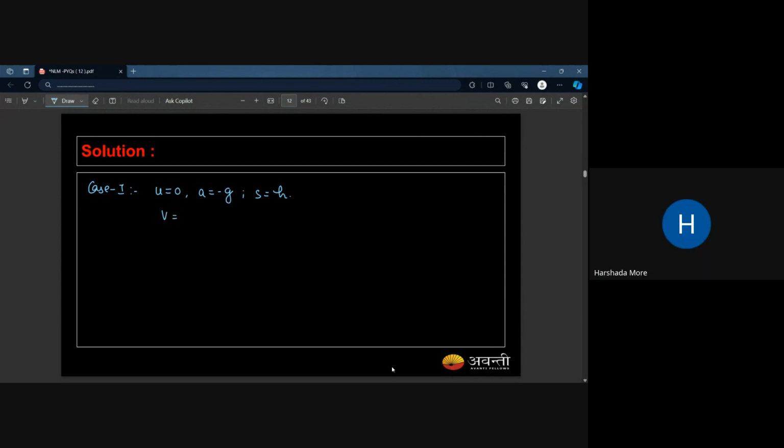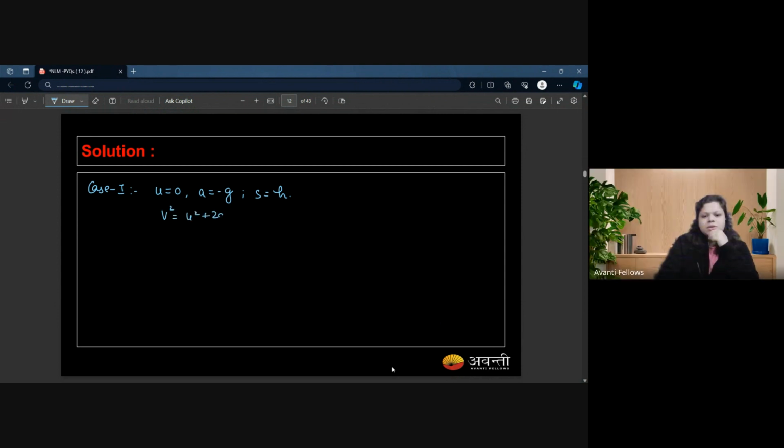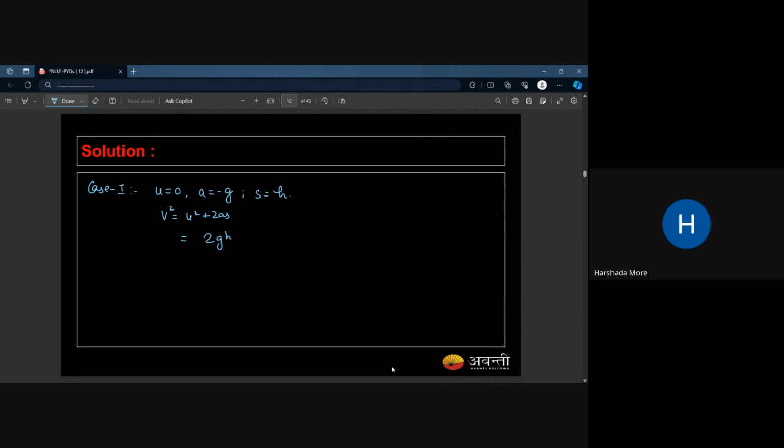Which would become b square u square plus 2a from this equation. So it would become 2g. I have not understood the question.